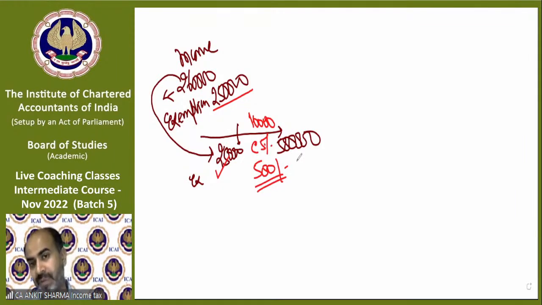For example, if a person whose age is 85 years and income is 6 lakh rupees, then tax will be calculated only on the income exceeding 5 lakh, because up to 5 lakh the exemption is there. So no need of any rebate. And as soon as income exceeds 5 lakh rupees, rebate will be closed. So if his income is 6 lakh, then up to 5 lakh is exempt, only 1 lakh needs to be taxed at the rate of 20%. That is 20,000. Cess is applicable to all kinds of persons.